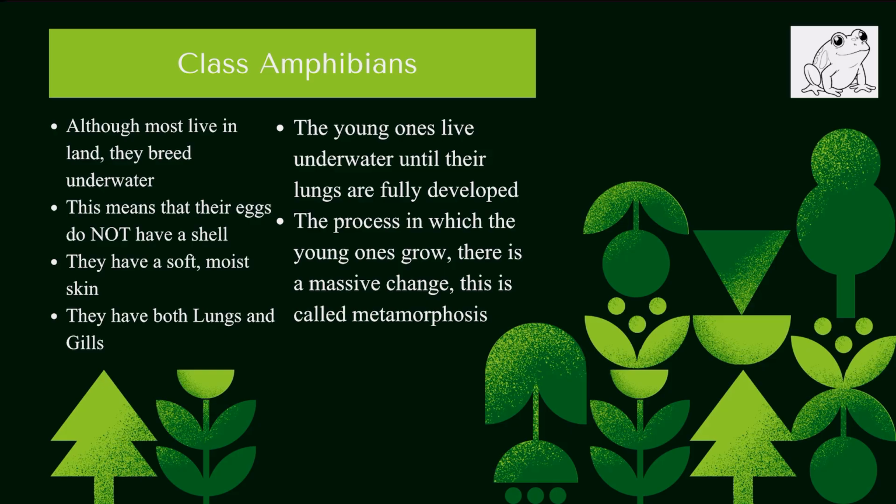The young ones live underwater until their lungs are fully developed. That is, they are born with gills, but then they develop lungs as they grow. In the process in which the young ones grow to become adults, there are massive changes happening to the body. This is called metamorphosis.